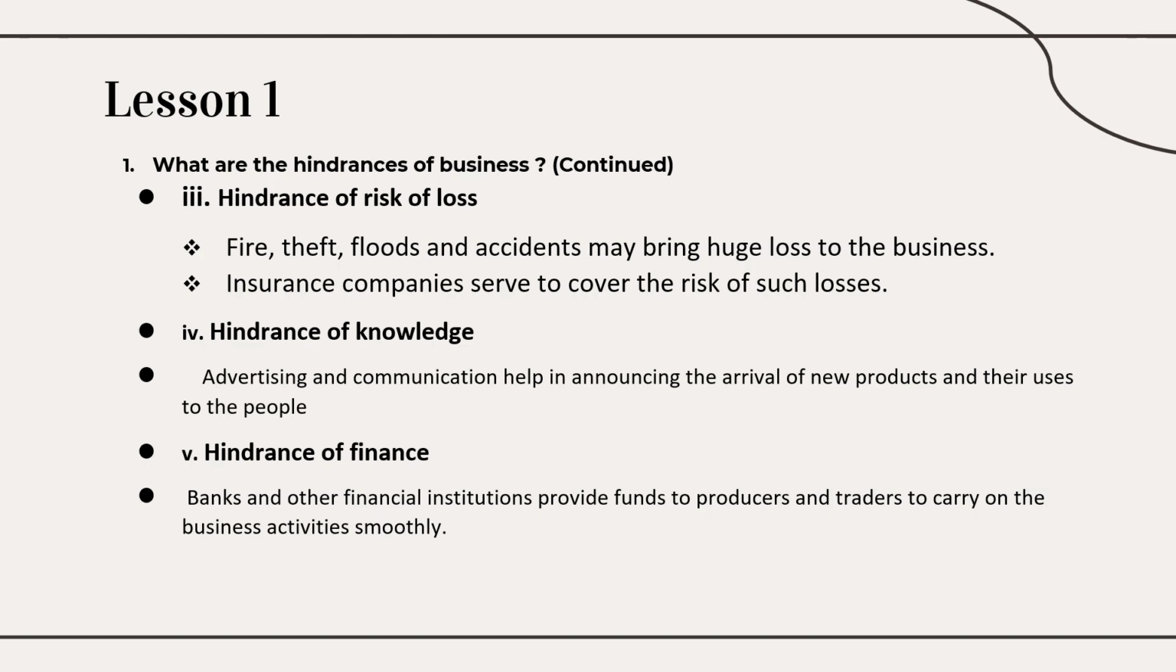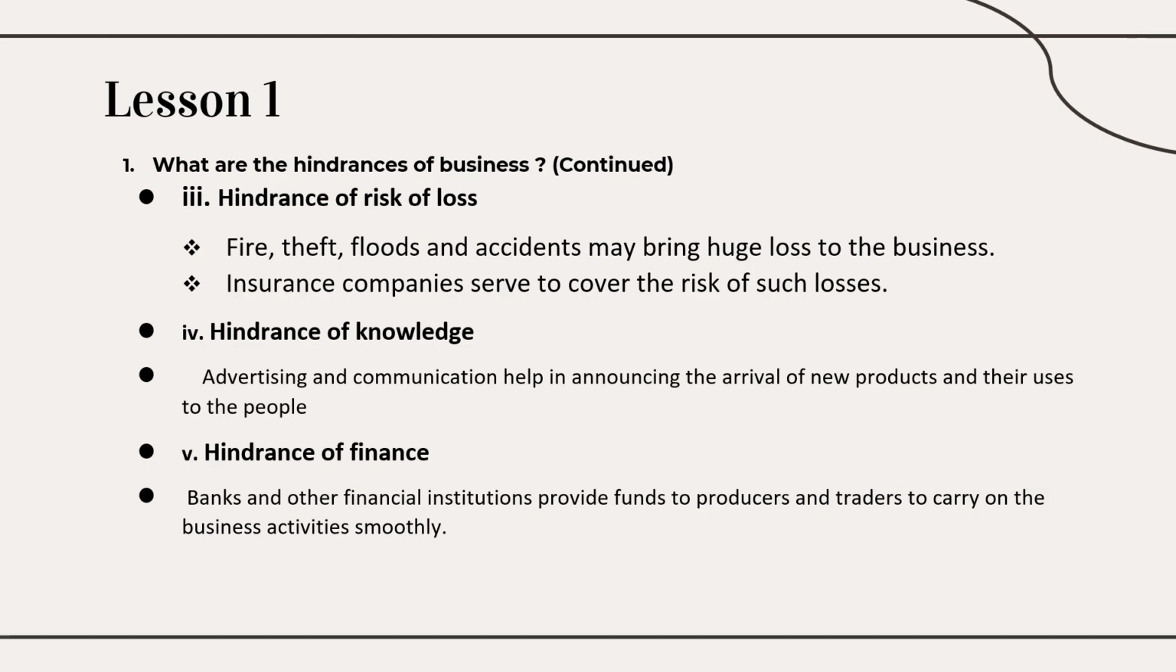And third is hindrance of risk of loss. In business, one of the characteristics is that it has a risk. Risk happens through natural calamities, or when the goods are in transit from one place to another. When they carry the goods, an accident may happen, or through fire, theft, flood, the producer may lose his goods. That can be overcome by the insurance company. They cover the risk so that the traders can carry on the business smoothly.